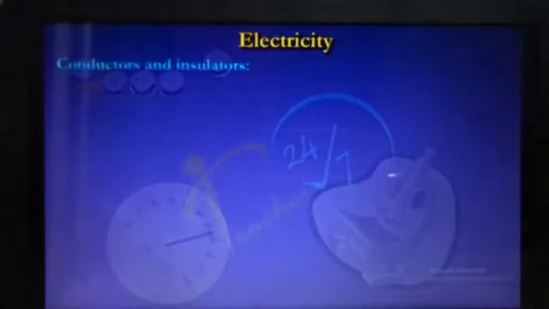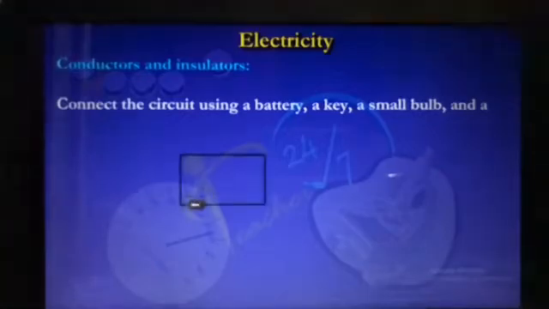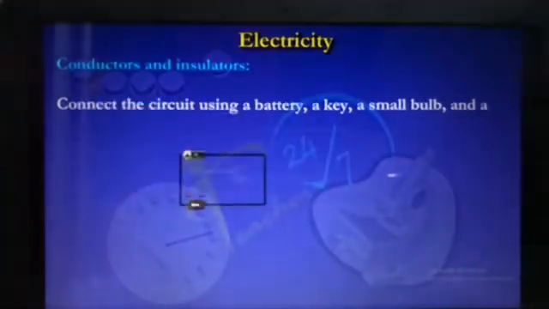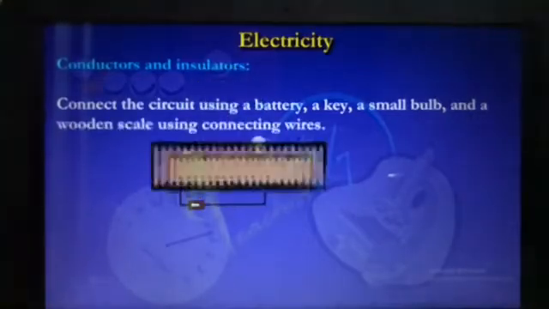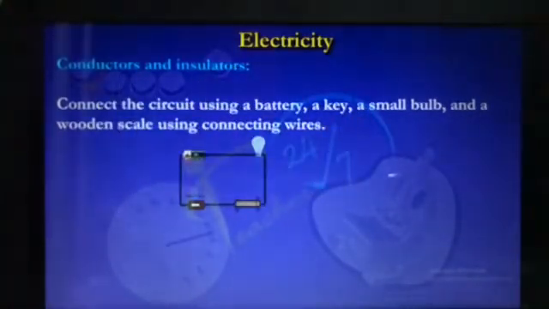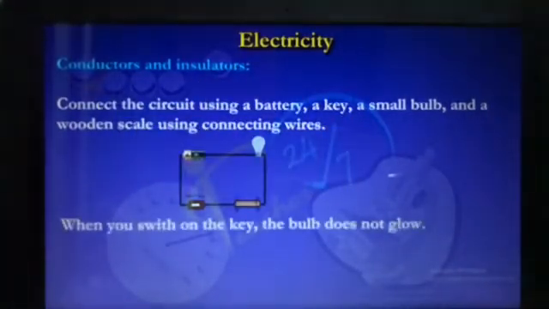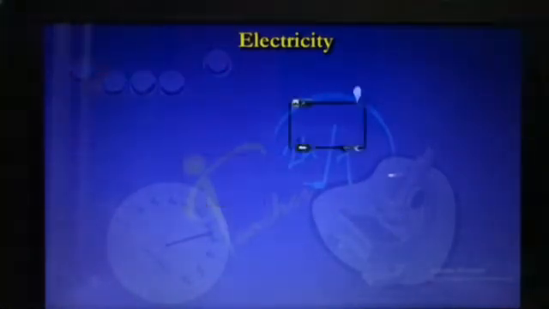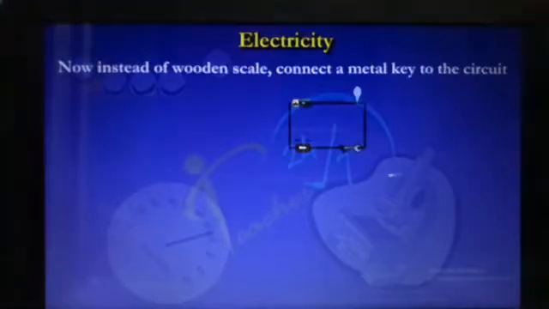Conductors and insulators. Connect the circuit using a battery, a key, a small bulb, and a wooden scale using connecting wires. When you switch on the key, the bulb doesn't glow. Now, instead of the wooden scale, connect a metal key to the circuit.